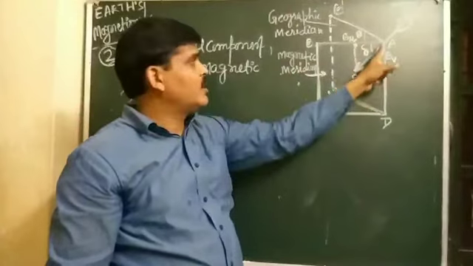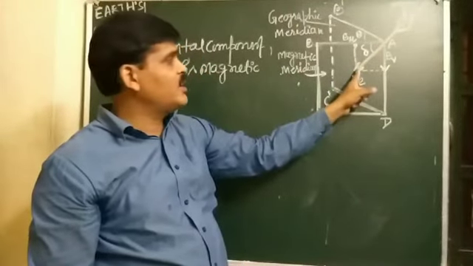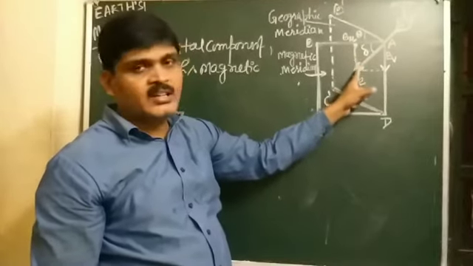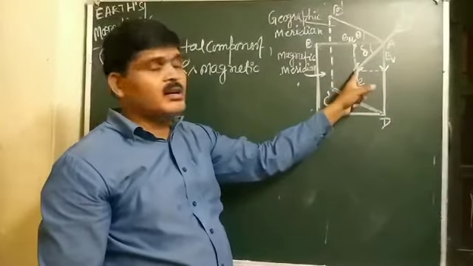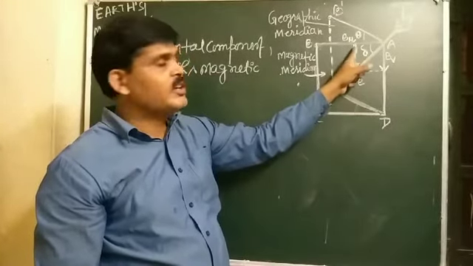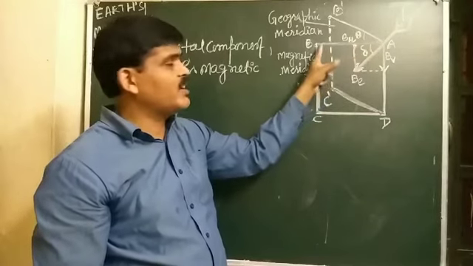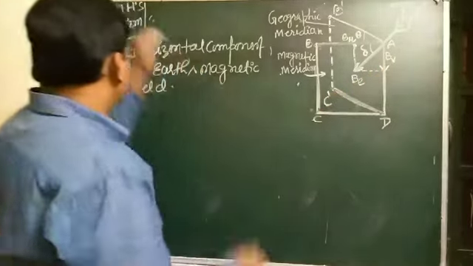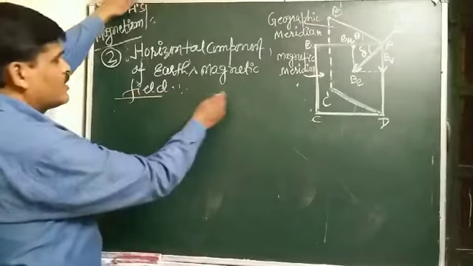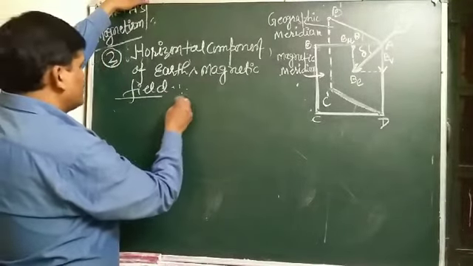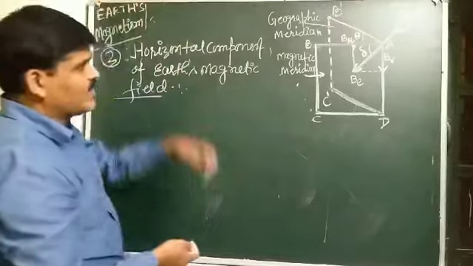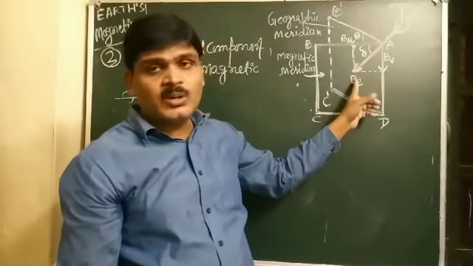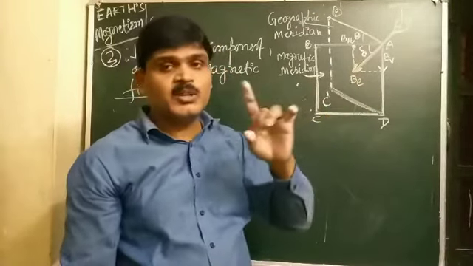Here, the Earth's total magnetic field is at angle delta with the horizontal. So this total Earth's magnetic field B can be resolved into two components: horizontal component and vertical component of Earth's magnetic field.